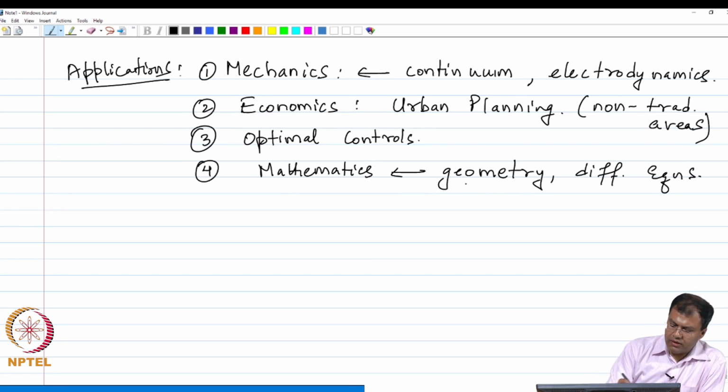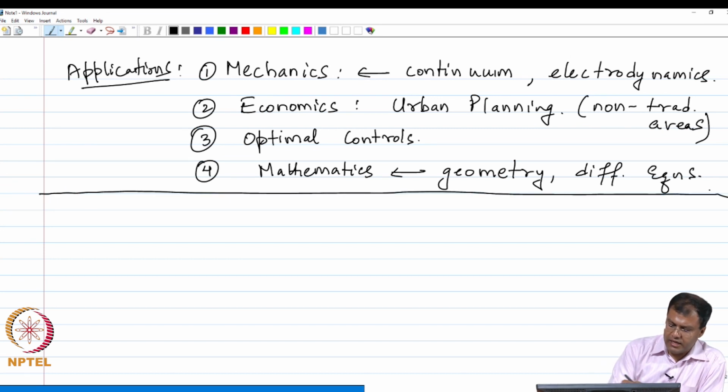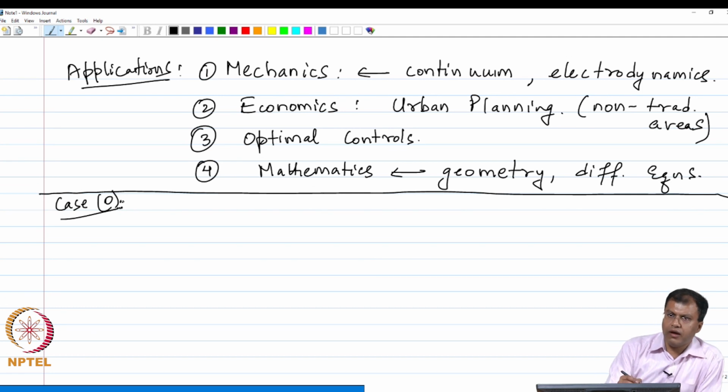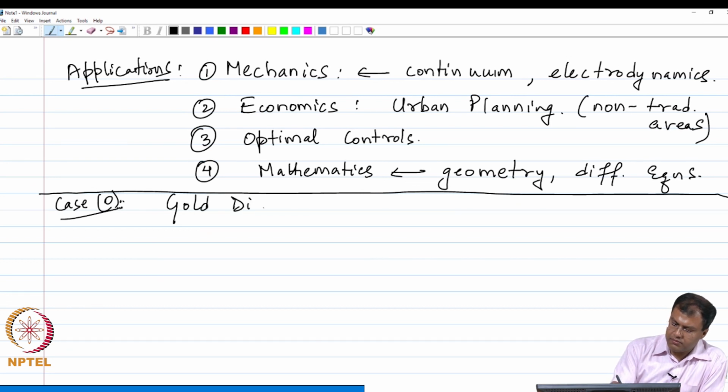So, let me start by giving some classic examples, starting with a very simple case study. Let me call this case 0. Let me introduce the topic of extremization of functionals with the classic gold diggers problem.